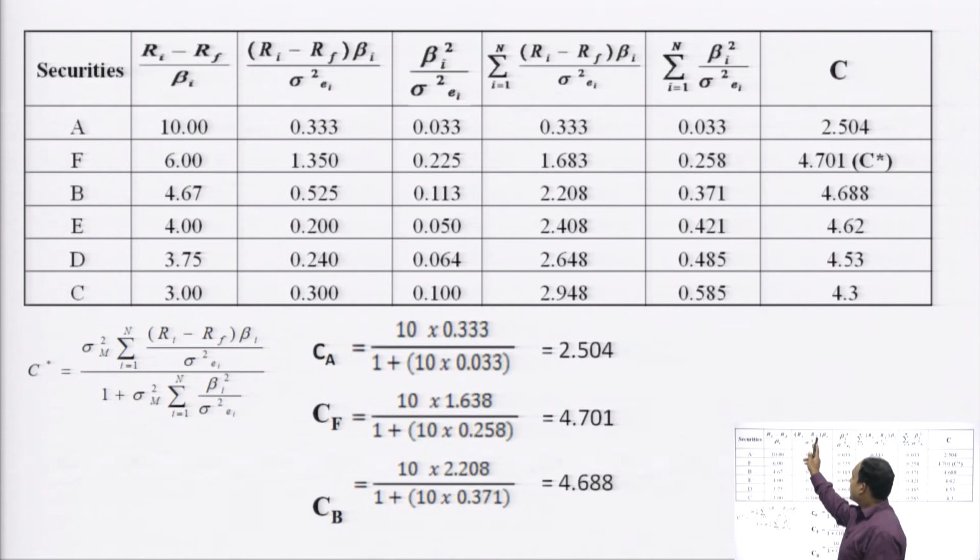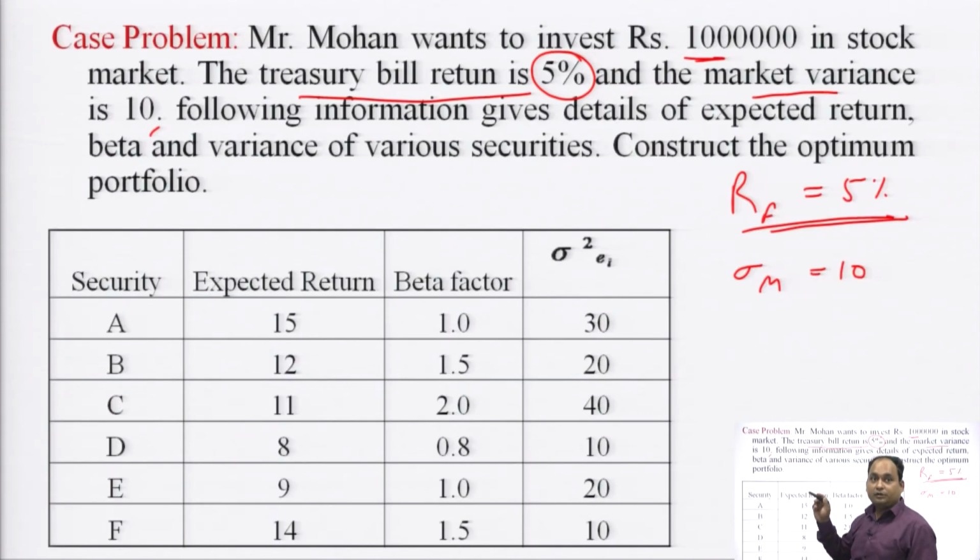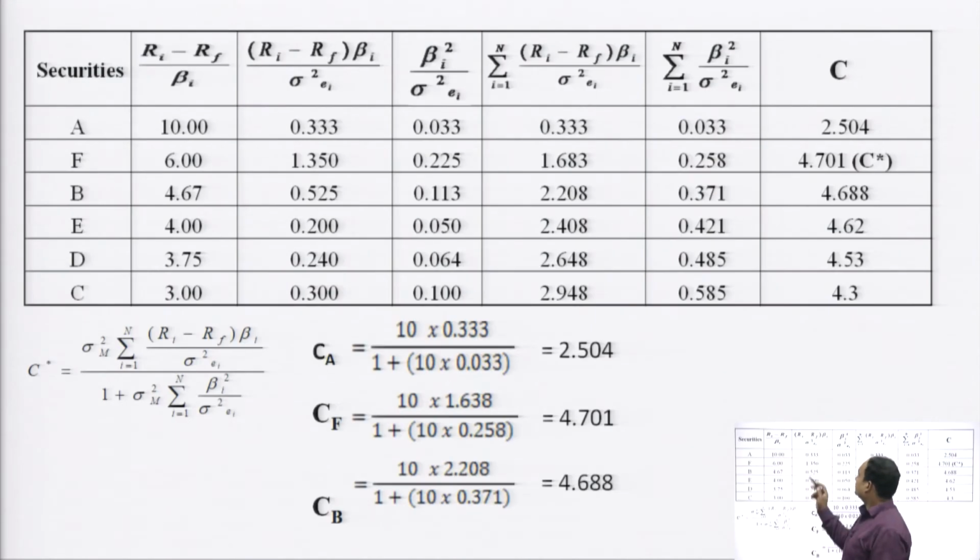So Ri minus Rf multiplied by the beta factor divided by the variance, which was given in the question. Let us start with this. For A, it is Ri minus Rf multiplied by beta factor divided by the variance of the particular security. We can calculate these factors.